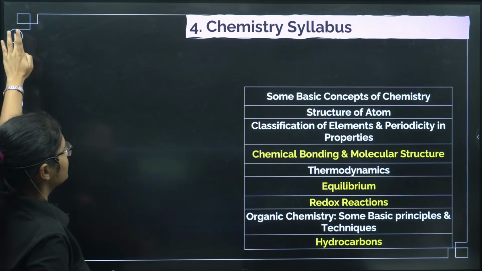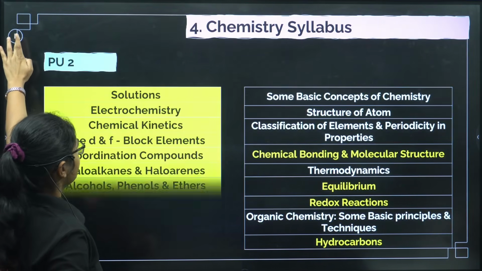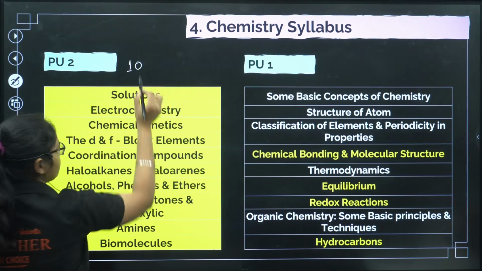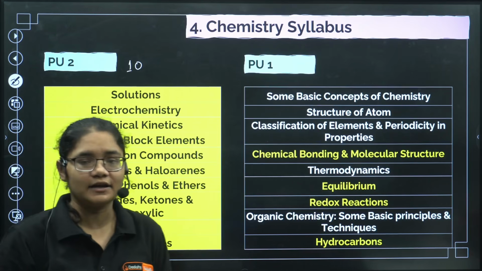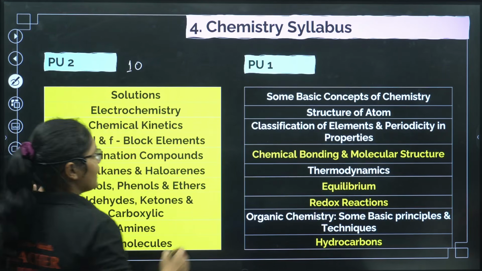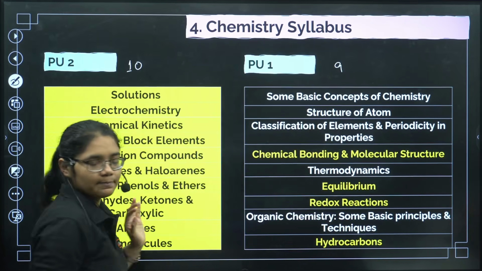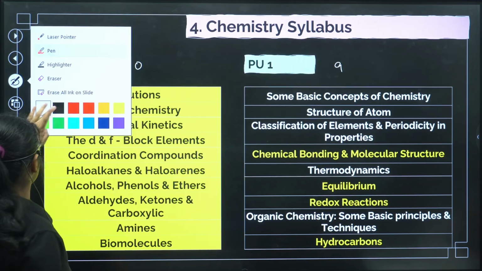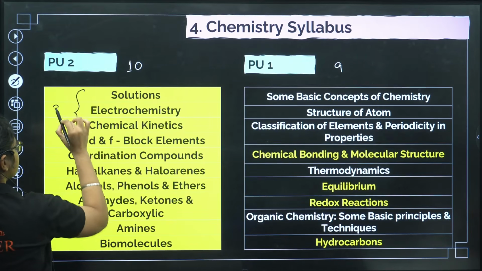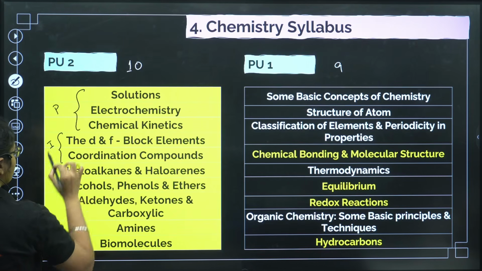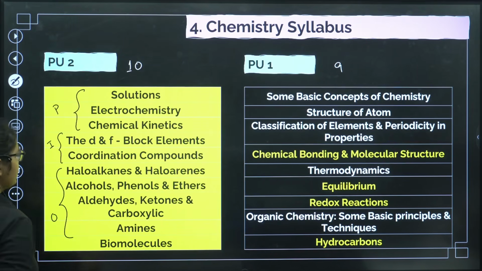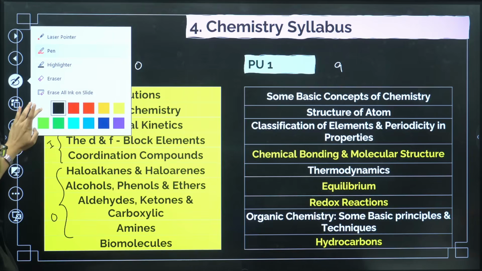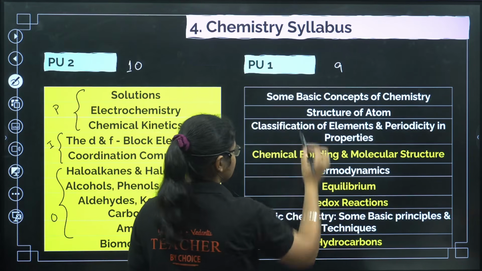Now moving forward to what is the chemistry syllabus, okay. So we have PU2 and PU1 syllabus. In PU2 there are 10 chapters, okay. If you have already purchased the NCERT books, you can see there are 10 chapters, and in PU1 there are 9 chapters, okay. Now since the number of chapters is less, you can see all these 3 chapters. So basically these 3 are your physical chemistry, these 2 are inorganic chemistry, and these 5 are organic chemistry, okay. So these 10 chapters you have to finish, and then in PU1 we have these 9 chapters, okay.